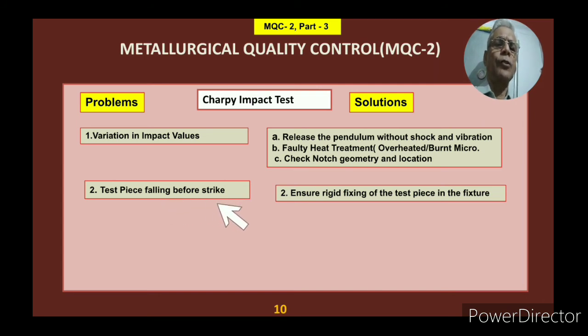Then test piece falling before strike. Sometimes the test piece falls. Sometimes there is a half fracture. It's not getting fully fractured also. So in this case, ensure first of all that test pieces are fixed properly. And in the second case, if the test piece has not broken properly into two pieces, then you have to repeat this test. This I have not written, but you take care of this problem as well as its solution.